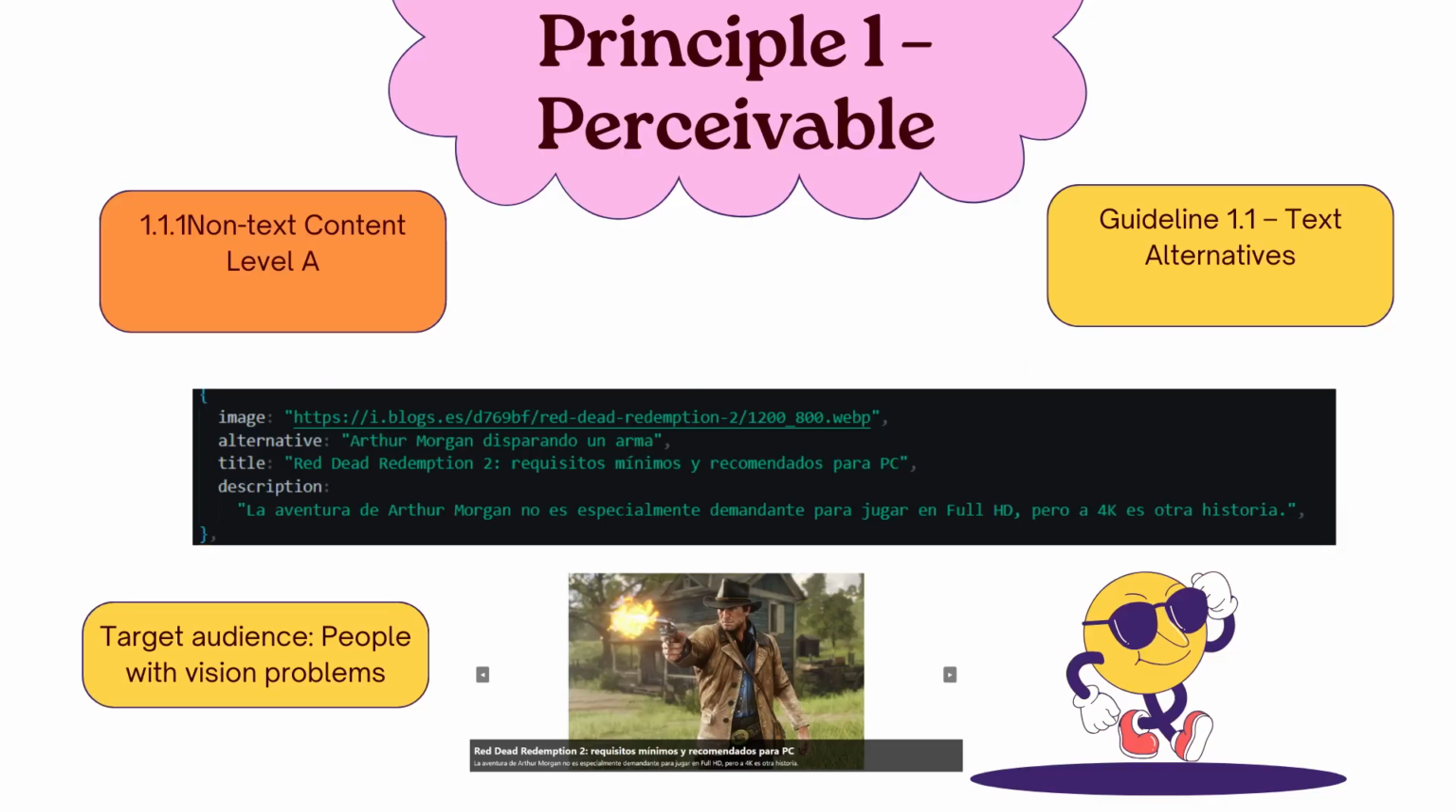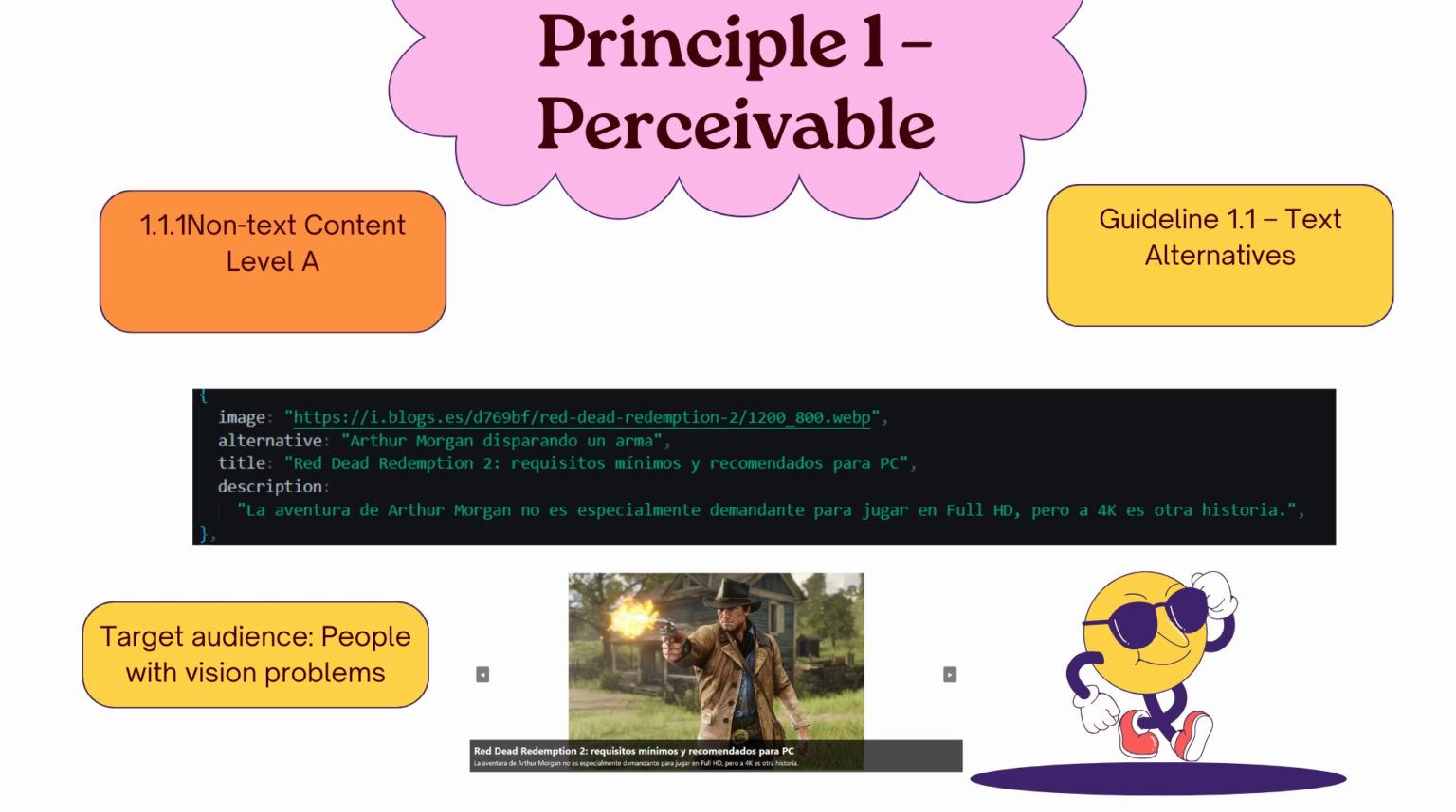Principle 1. Perceivable. Information and user interface components must be presentable to users in ways they can perceive. In short, the goal is that any user can perceive and understand the essential elements of the systems, regardless of whether they have a sensory disability or use assistive technologies.